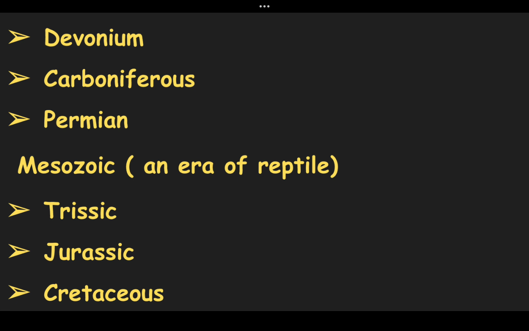Next, we have the Mesozoic. This was the era of reptiles. We have three periods in this. First is the Triassic, next is the Jurassic, and the third one is the Cretaceous. First is the Triassic. About 252 million to 201 million years ago was the time span of this period. It was featured by the breakup of Pangaea and the opening of the Tethys Ocean.